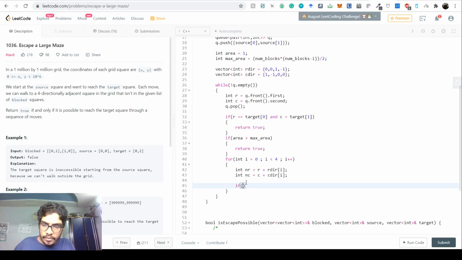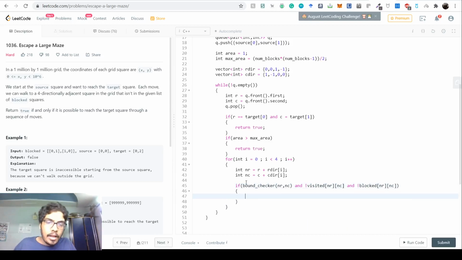So if the bound checker is true for nr and nc, and we have not visited nr and nc, and they are also not blocked, then and only then we push them.